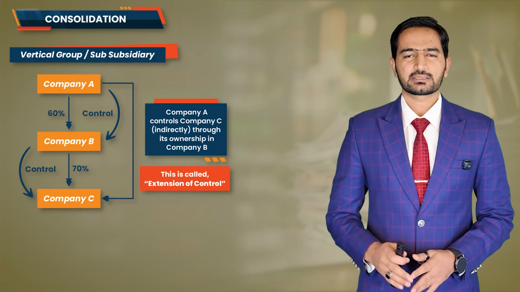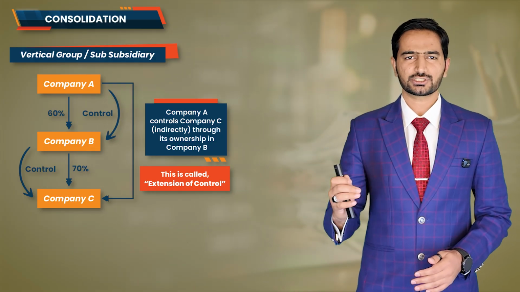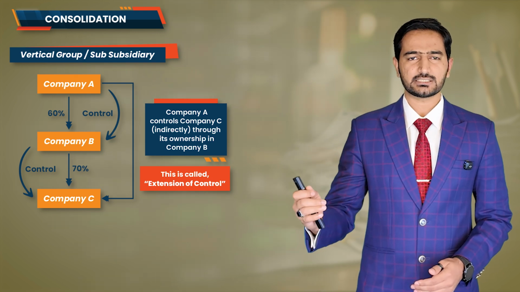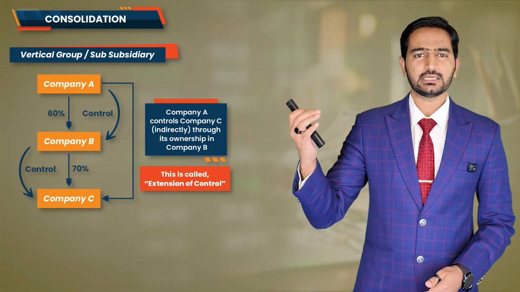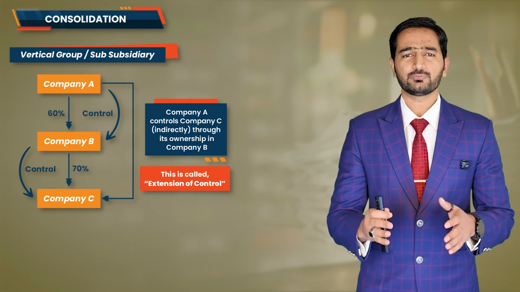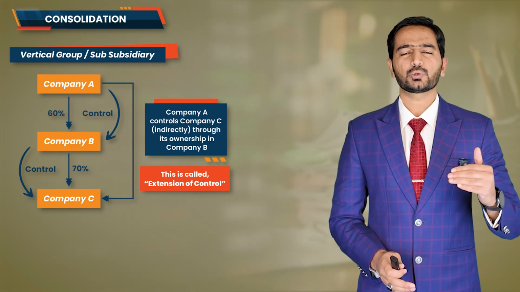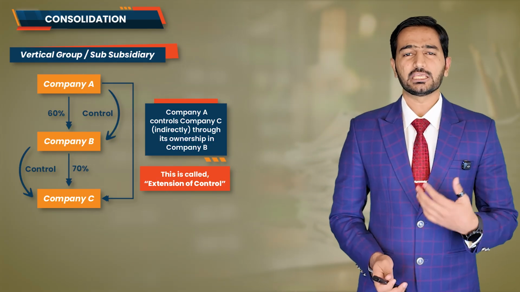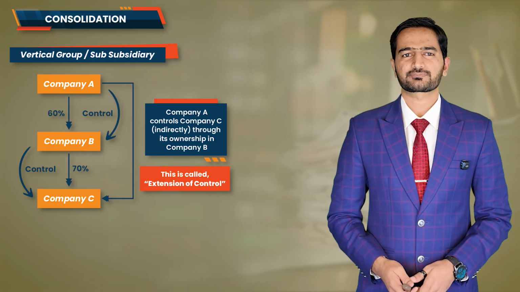So to summarize, company A has direct control over company B through 60% shareholding. Company B has direct control over company C through 70% shareholding, and therefore company A has indirect control over company C. That's why we say in a vertical group structure, extension of control is applied, and company C becomes part of a group even though company A does not directly own its shares.